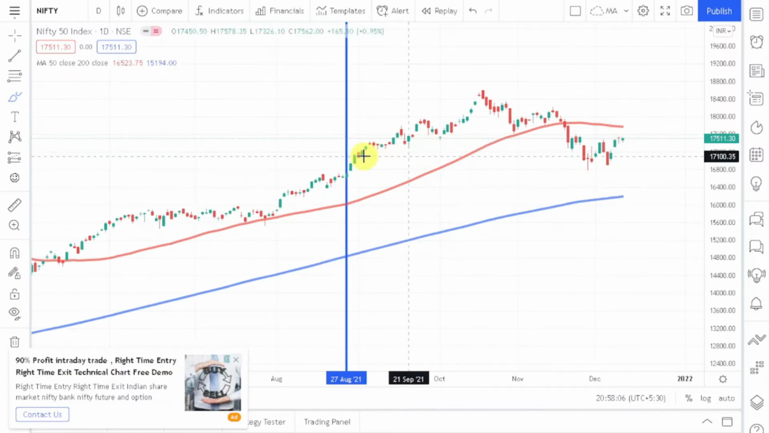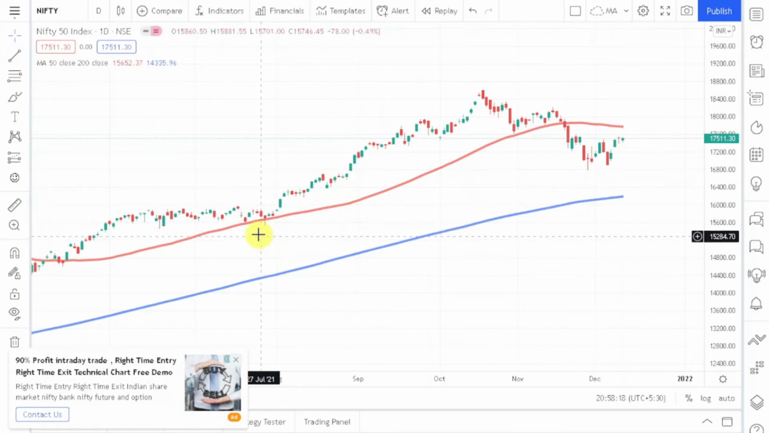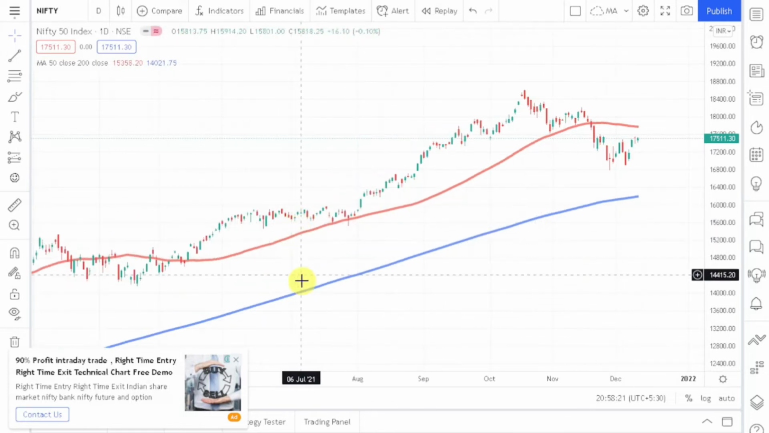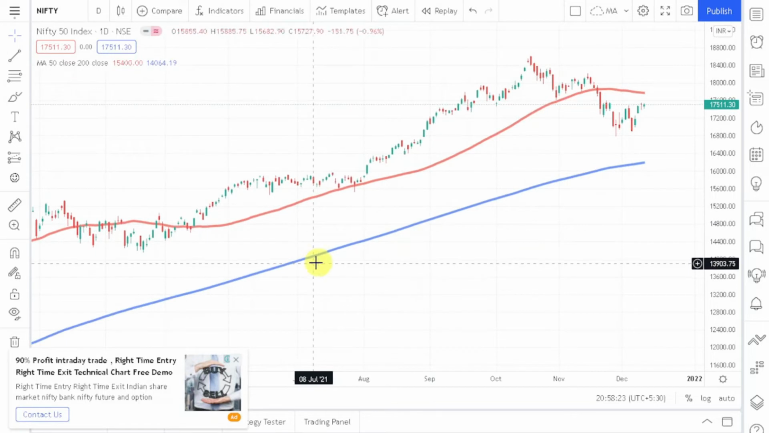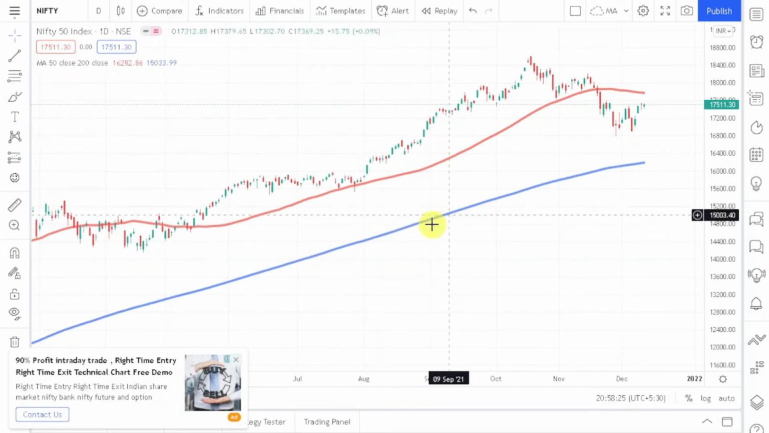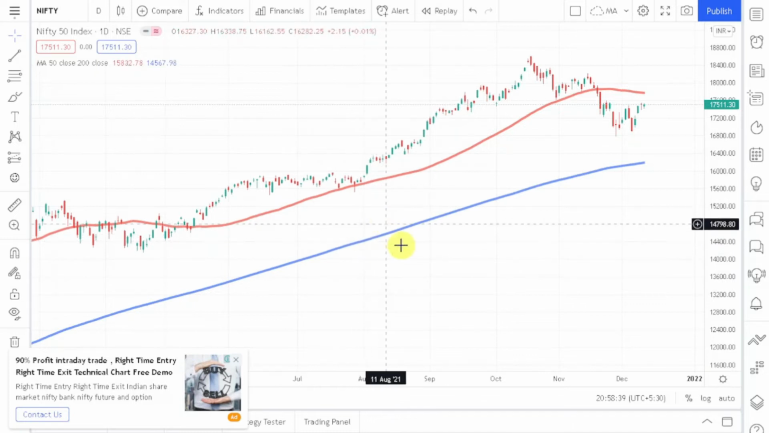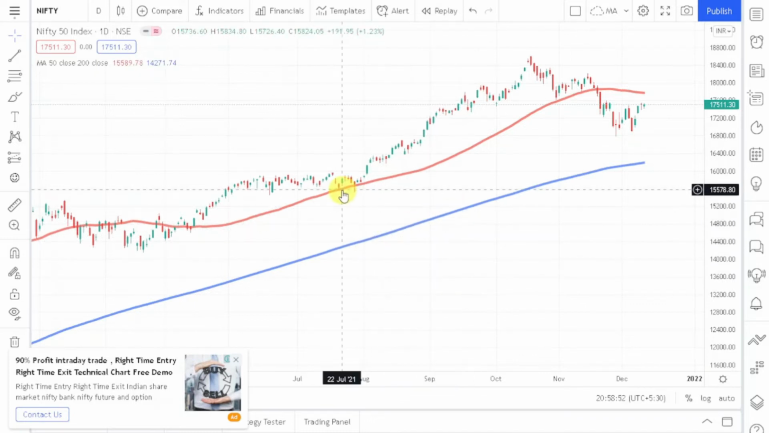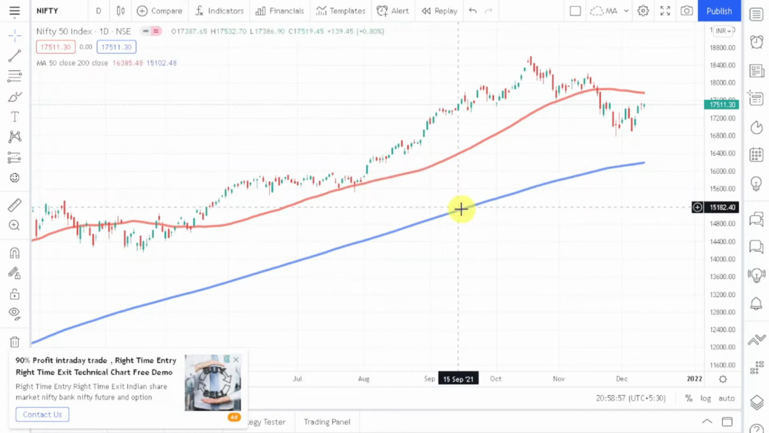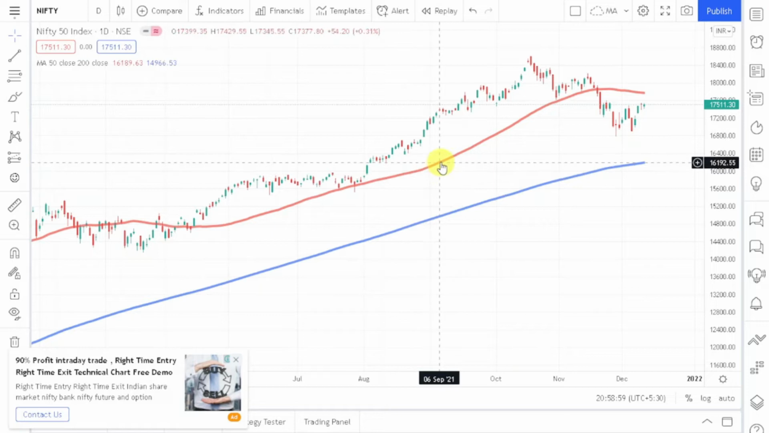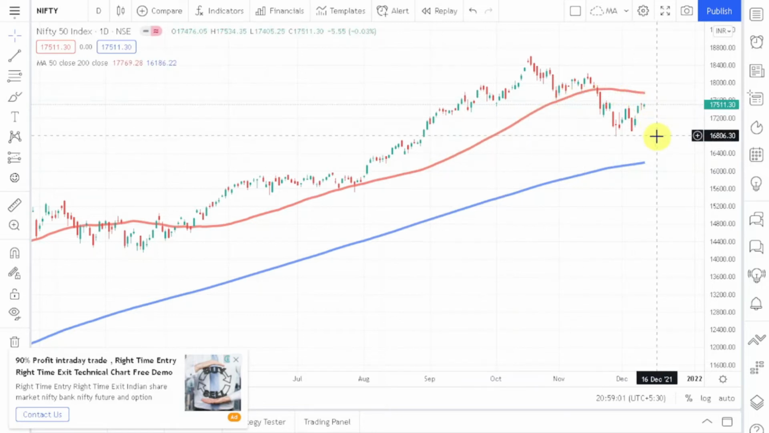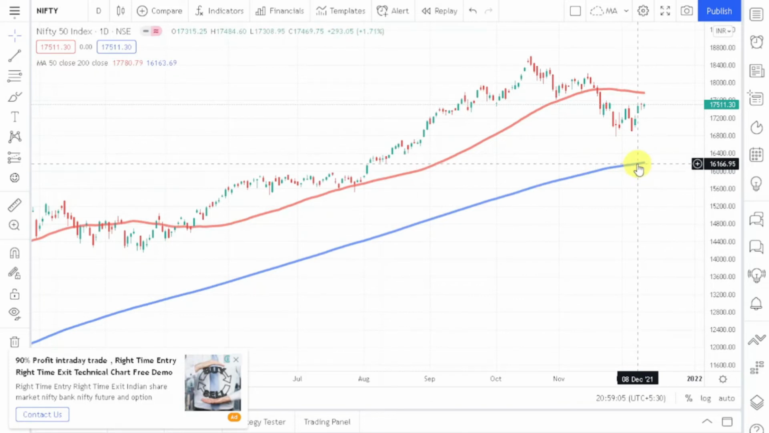So let me remove this vertical line. In the paragraph, it was written that the slower moving average, which in this case is the blue line, the 200 days moving average, is having more data points. So it will be very slow to tell you about the trend, right? And the red line, which is a 50 days moving average, will react much more quickly than this blue line, which is the 200 days moving average.